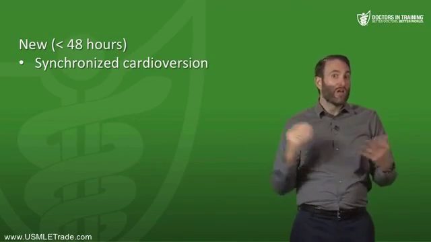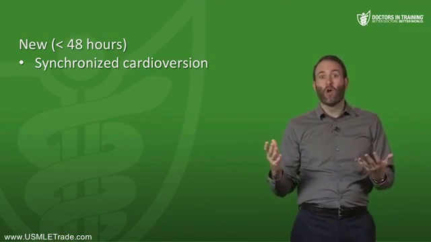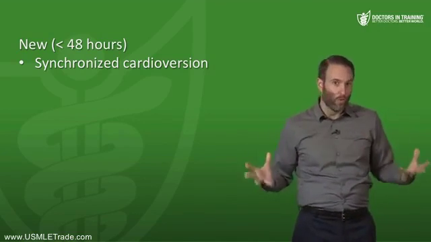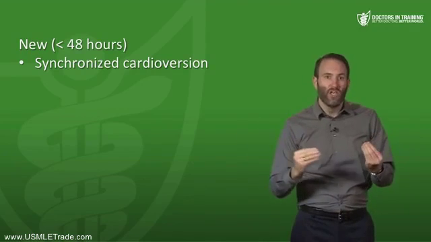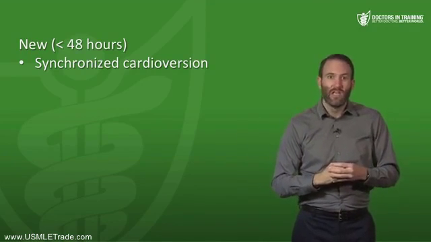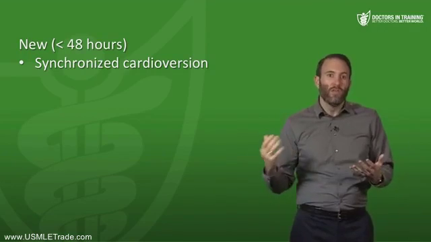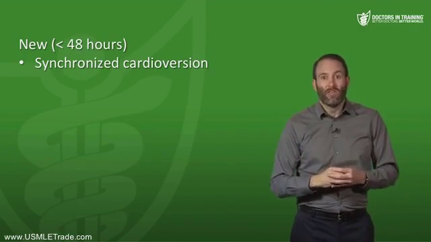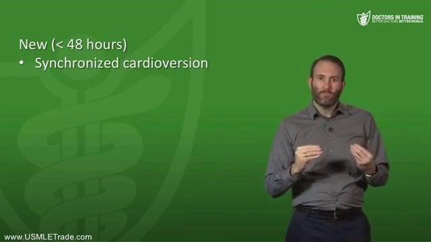Well, we just talked about those clots forming in the atria. What happens if the heart abruptly starts having big coordinated atrial contractions? You run the risk of dislodging the thrombus and then causing an embolus. So, if you have a clot in the atria, you do not want that coordinated atrial contraction. So in an AFib that's lasted longer than 48 hours or of unknown duration, the patient will need anticoagulation therapy.